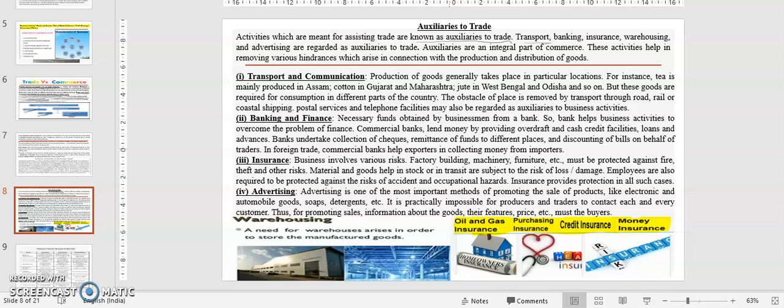Here you see transport. I have already told you about the commerce part. Transport, banking, insurance, warehousing, advertising, I have already discussed in lecture number 6, right, are regarded as auxiliaries to trade because these are needed to conduct the activity of trade. Auxiliaries are an integral part of commerce, that means an important part of commerce. These activities help in removing various hindrances, that means challenges, which arise in connection with the production and distribution of goods.